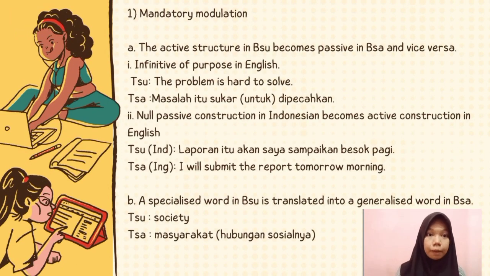Mandatory modulation, part A. The active structure in the source language becomes passive in the target language, and vice versa. In other words, mandatory modulation involves shifting grammatical structure from active to passive when translating between the source language and the target language. This modulation is necessary when there is no direct equivalence between the two languages.